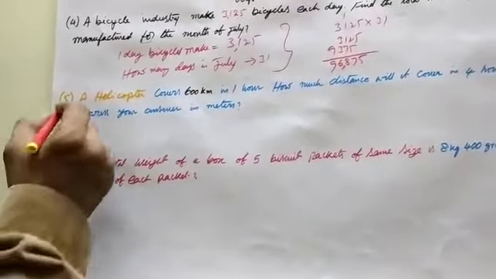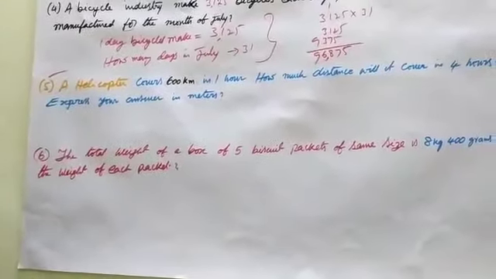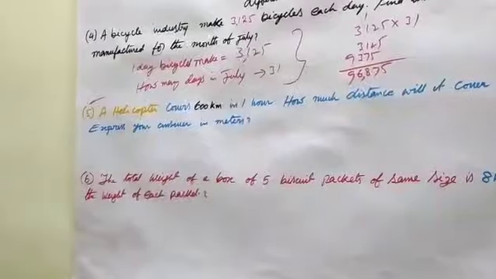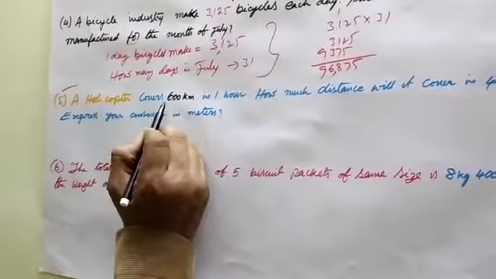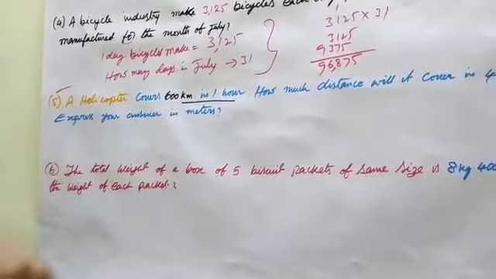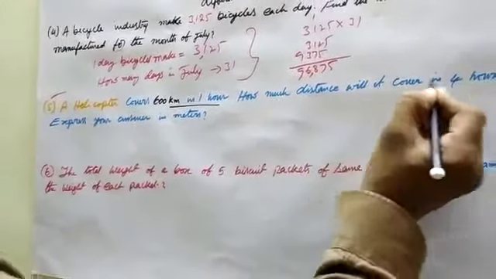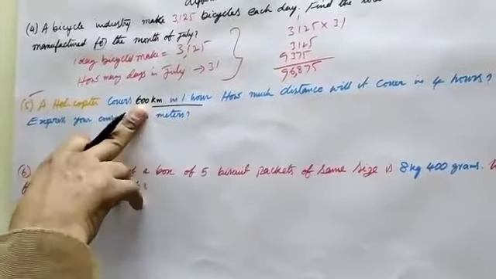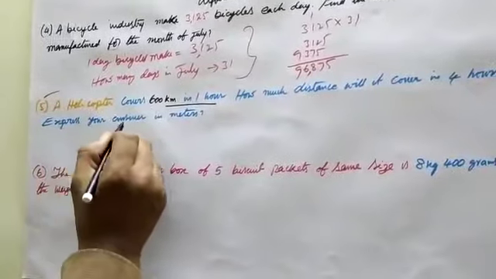Go to 5. A helicopter covers 600 kilometers in 1 hour. How much distance will be covered in 4 hours? In 1 hour 600, in 4 hours 600 into 4. Express your answer in meters.